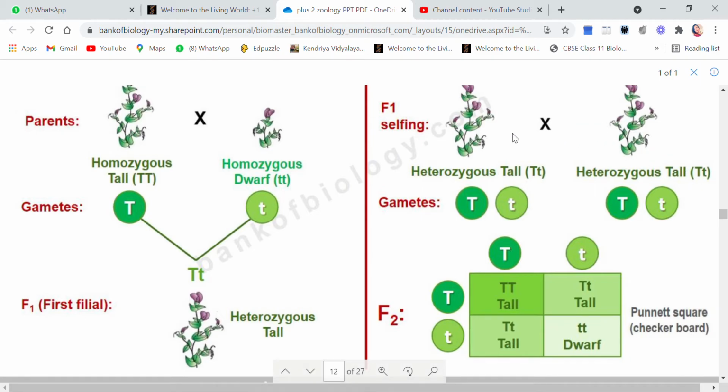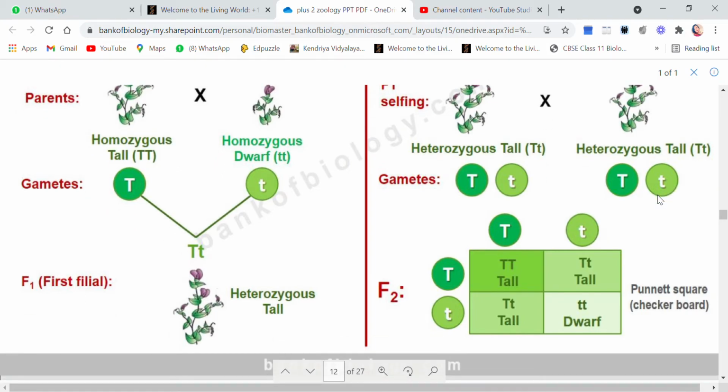Now what gametes will I get for this? Of course I will get two gametes. One will be capital T, one will be small t. Here also I'll get two gametes, capital T, small t. And now when these gametes fuse, we will make a table, we call it a Punnett square. This is called a Punnett square.